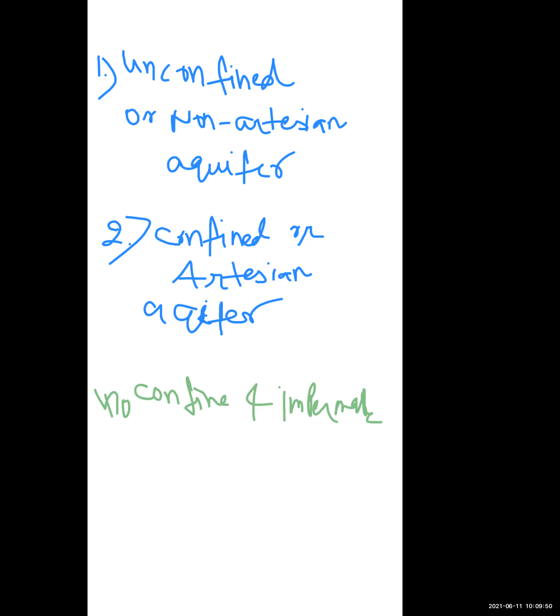So generally, a gravity well is constructed in an unconfined aquifer. Generally, the diameter of the well is 2 to 5 meters, constructed to tap water from the topmost water-bearing strata, and that is also an unconfined aquifer, also known as non-artesian aquifer.